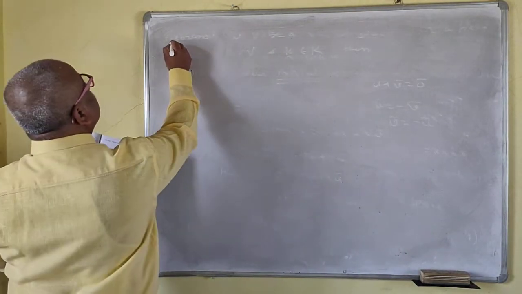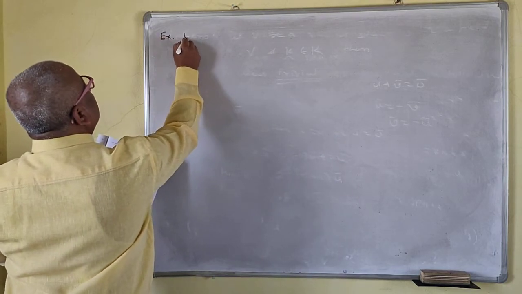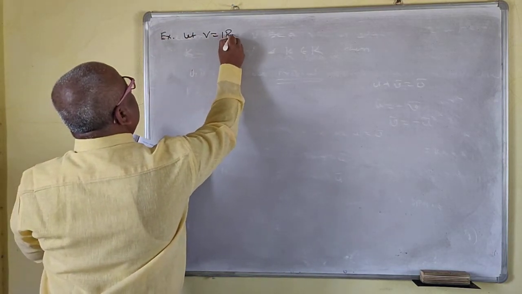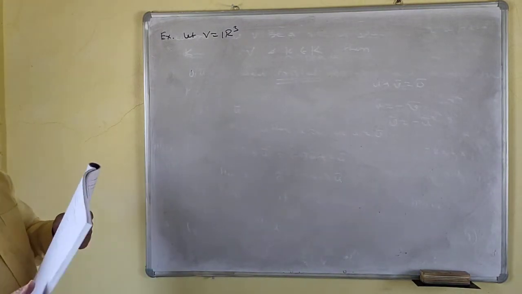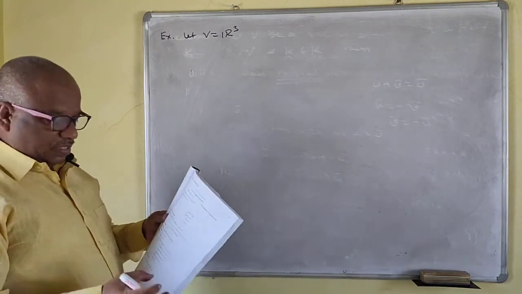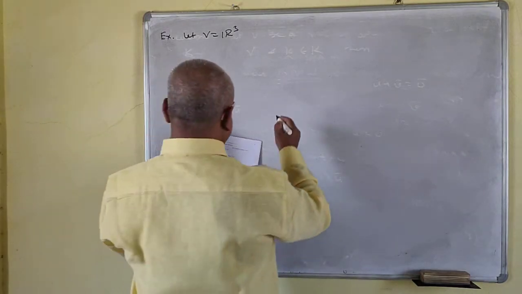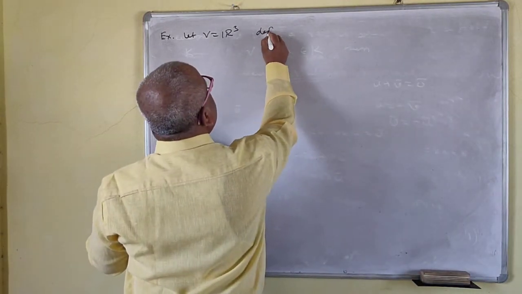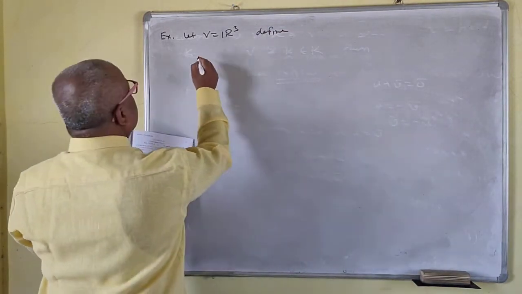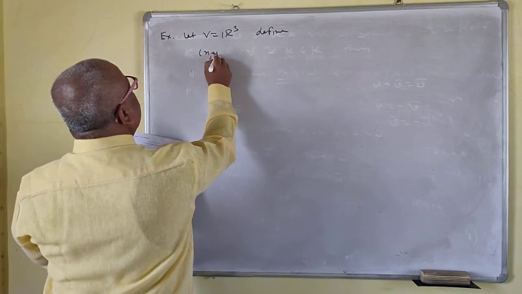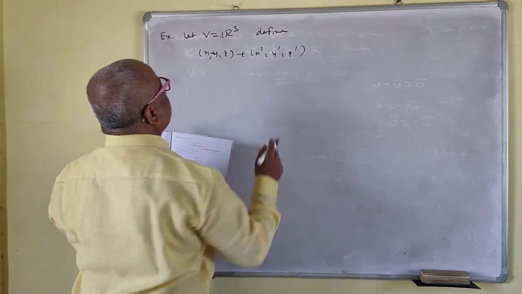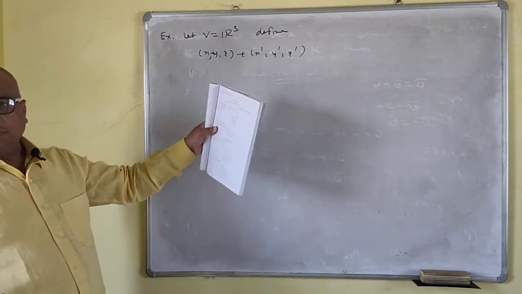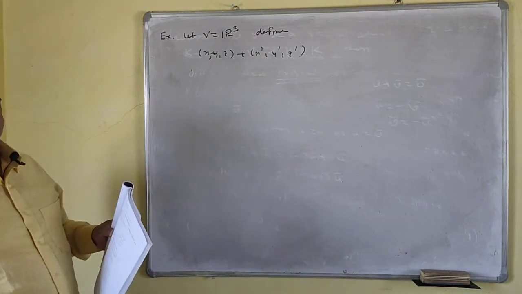Okay, for example, let V be equal to R3. R3 means that there are triples, 3-tuples. Define x y z plus x prime y prime z prime. That means u bar is x y z, v bar is x prime y prime z prime.